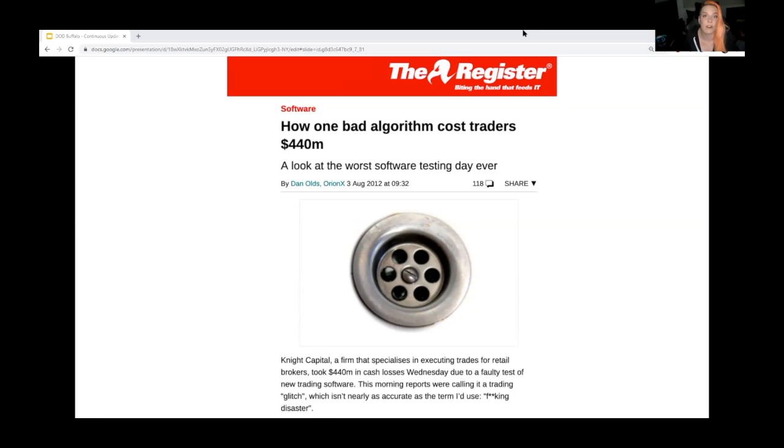So they were a trading firm that specialized in automated transactions on the New York Stock Exchange. And one day, it all came crashing down. You see, they weren't automating their updates or their deployments, and they weren't really updating all that frequently either. Remember, humans are really bad at repetitive tasks. We are especially bad at repetitive tasks when we don't get a lot of practice at those things anyway. Two problems contributed to the disaster to come. When the engineer was updating the 8 servers responsible for handling these automated trades, he forgot one. Only 7 of the 8 had the new software.